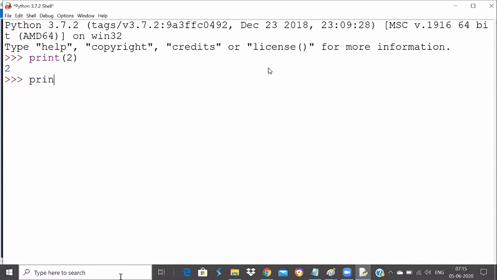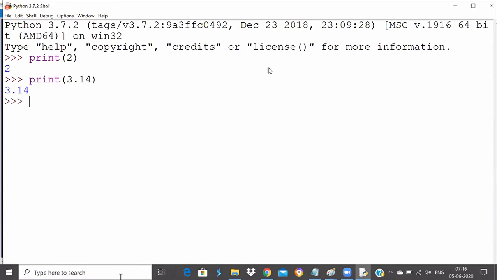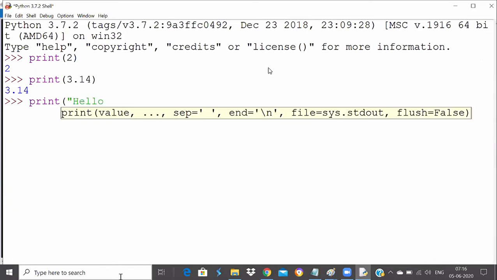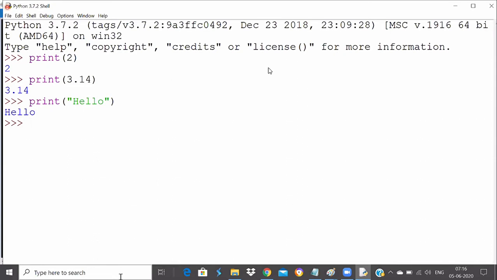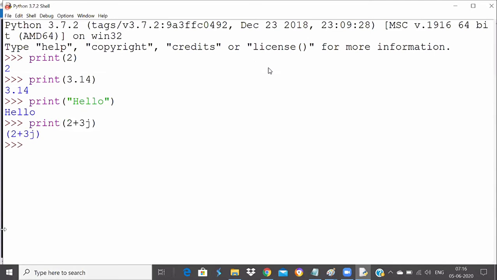If I ask Python to print a floating point value, it says no problem, I will print a floating point value. If I ask it to print a string value, it says no problem. If I ask it to print a complex value, it says no problem. So you can print an integer value, a float value, a string value, a complex value. Whatever value you want to print, you can print it here.